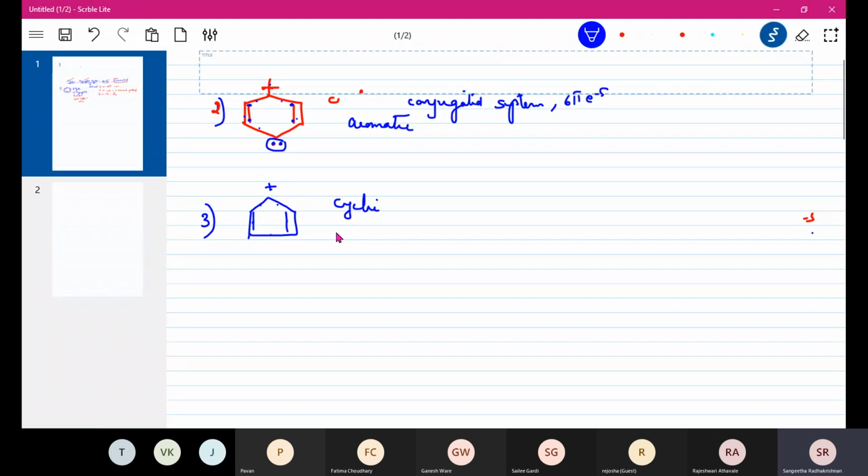So it is conjugated. How many pi electrons? 4 pi electrons. Very good. So is it aromatic? Anti-aromatic. Yes, it is anti-aromatic because anti-aromatic requires 4n, where n can be 0, n can be 1. So if n is 1, then it will be 4 pi electrons. Therefore, this is anti-aromatic.